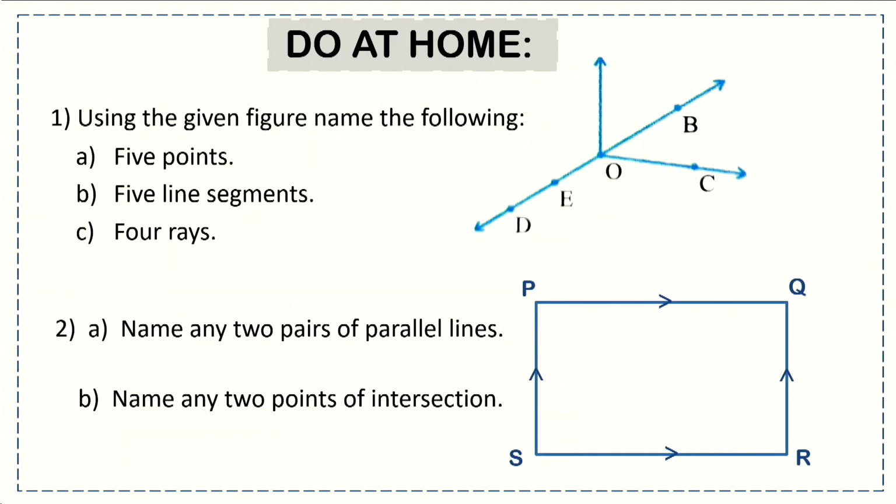Children, it is time to note down the questions. Write down in your notebook. First question, using the given figure, name the following: 5 points, 5 line segments, 4 rays. Name any 2 pairs of parallel lines and name any 2 points of intersection.